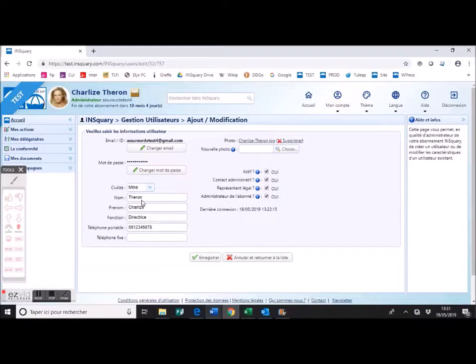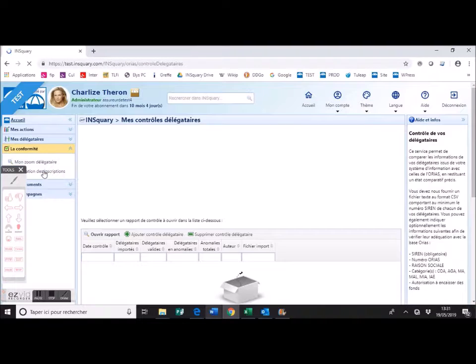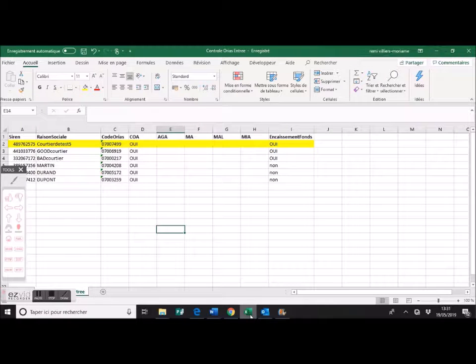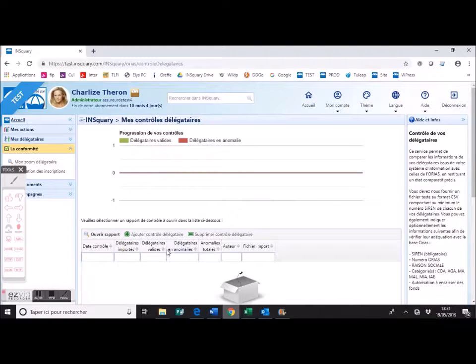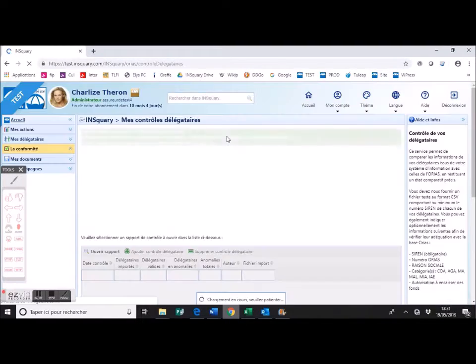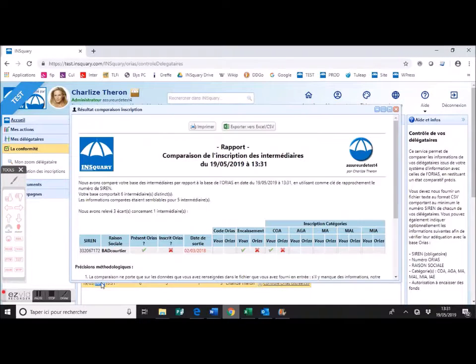Let's go back to the feature pane. Let's assume that a new broker wants to work with the insurer. First, the insurer uses the INSquary platform to check the registration with ORIAS of a list of potential new partners. He or she uploads a small file into the platform with some basic information, including the ORIAS number. He can check in real time the status of the broker regarding the obligation of registration. The platform also provides him with a daily alert on any deregistration.